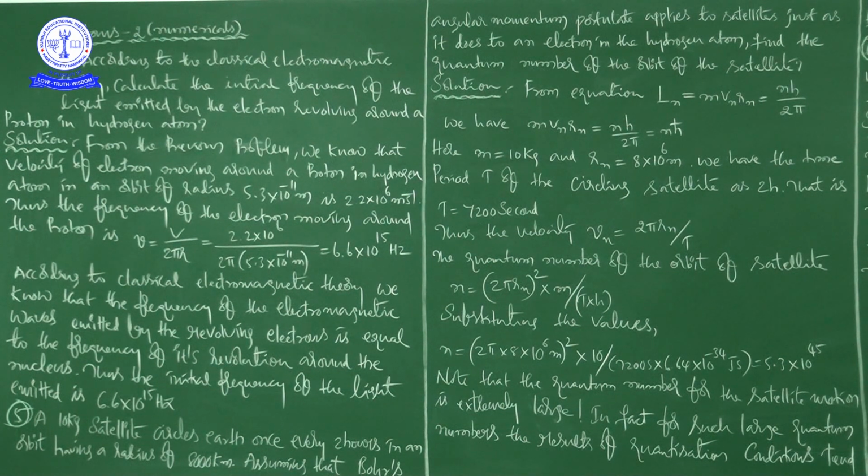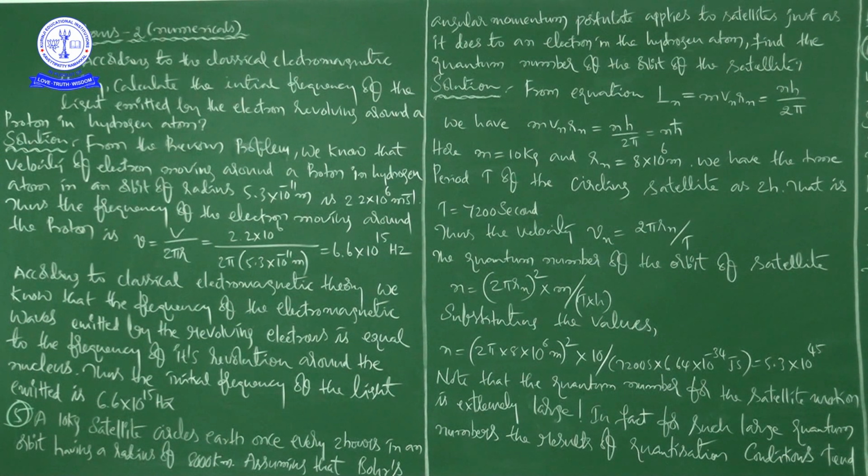Nu is equal to V by 2 pi r. V is the velocity and r is the radius, that is 5.3 into 10 to the power of minus 11 meters. You substitute this value here and this value here, and 2 pi, where pi is 3.14, and you will get it as 6.6 into 10 to the power of 15 Hz.